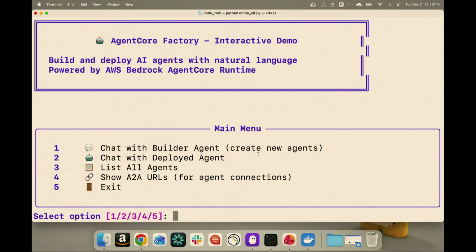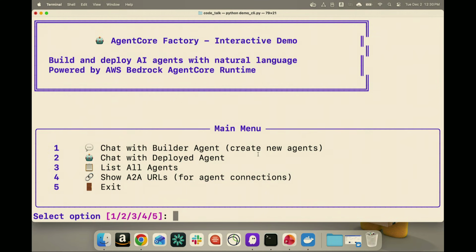Sounds good, Girish. All right, so it's 7 p.m. on a Friday. I want to go hang out with my friends, but now I have to make a decision. Am I going to build an agent from scratch using strands and Agent Core and do all of this coding and programming, or am I going to use an agent factory to help automate a lot of that process and deploy that agent for me?